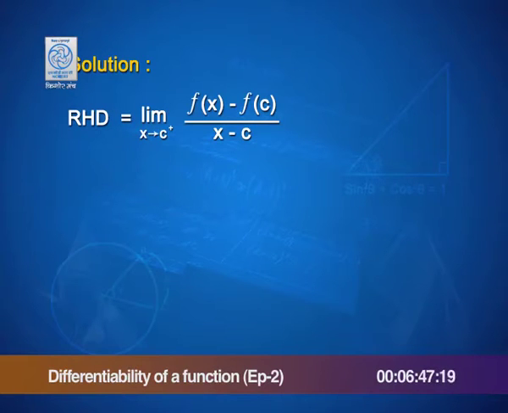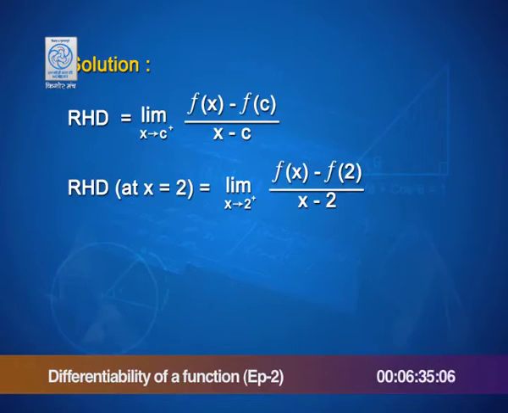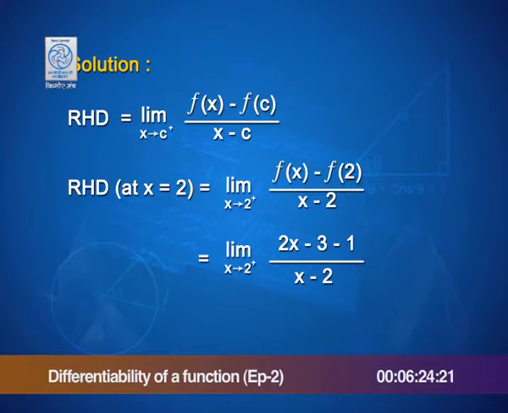Right hand derivative is limit of f x minus f of c upon x minus c as x takes values greater than c. That gets replaced at x equal to 2 by f x minus f of 2 by x minus 2 as x approaches 2 from its greater side. The definition of the function suggests that f x is 2x minus 3 when x is greater than 2.